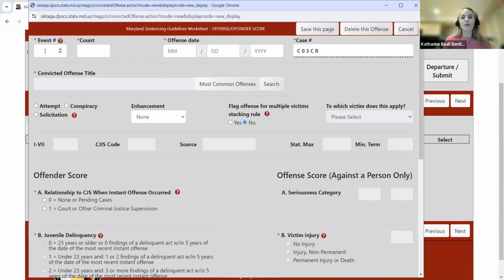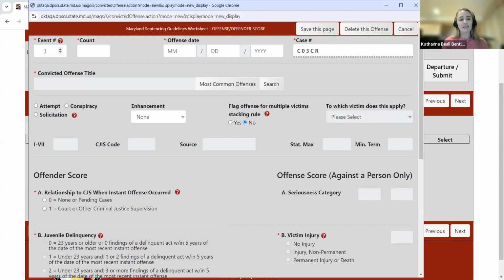So I will note, when you are initiating a worksheet for a sentencing event that involves multiple cases, usually those unique case numbers occurred on different dates. And offenses that occur on different dates are almost always considered separate criminal events. So when you have that multiple criminal event, single sentencing event scenario, you want to make sure you're properly noting the number of criminal events so that MAGS knows how to properly calculate that guidelines range.